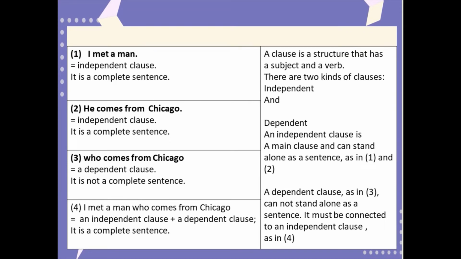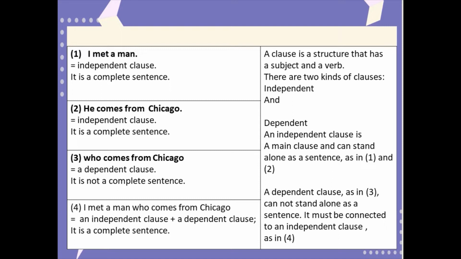Now, as I have mentioned previously, I met a man is an independent clause. It is a complete sentence. He comes from Chicago, also an independent clause. It is a complete sentence. But number 3, who comes from Chicago is not an independent clause. It is a dependent clause.